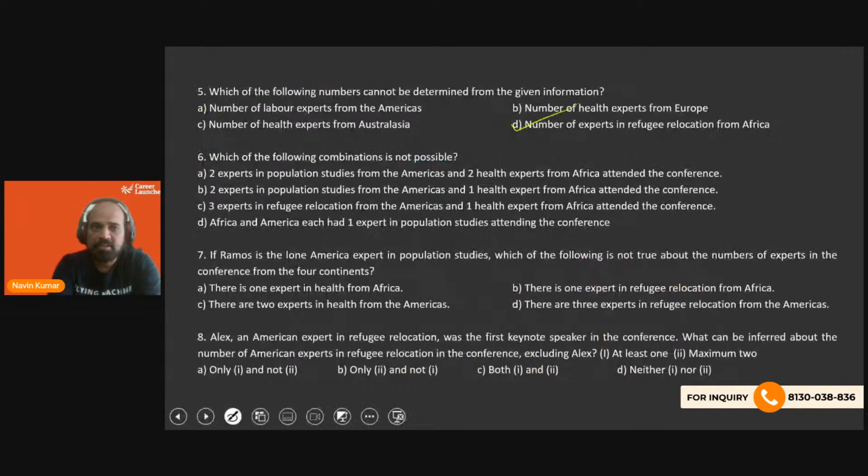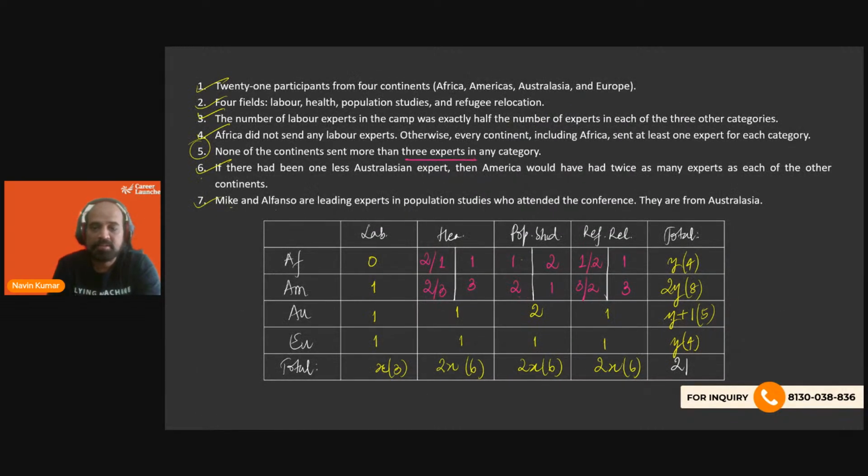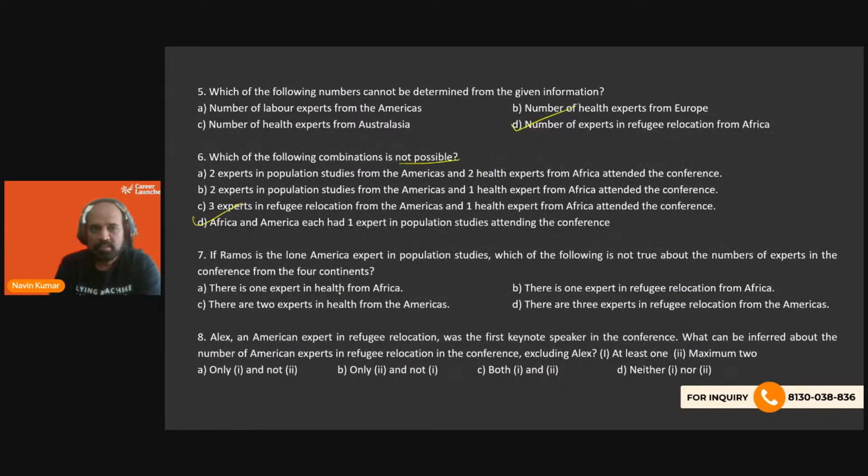Next is Africa. So obviously this is going to be the answer because the first 3 are very much possible. The question is asking us about not being a possible scenario. Africa and America each had 1 expert in population studies. Africa and America can never have 1 expert each. It's going to be either 1, 2 or 2, 1. Anyways, we knew that D was the answer.